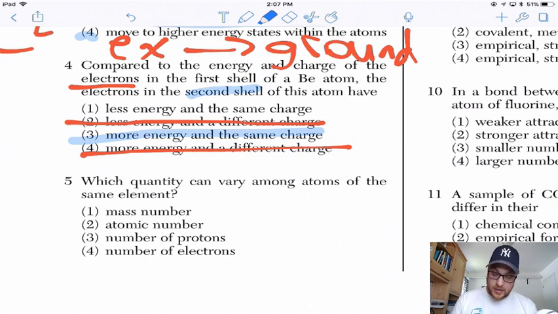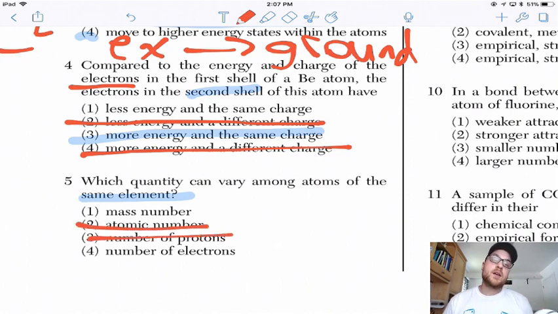5. Which quantity can vary among atoms of the same element? So, this one was a little tricky. You want to cross out 2 and 3 because that's the same thing. Protons and atomic number both identify what the element is. If an element has 8 protons, that element's atomic number is 8, and we would say that's oxygen. If you change the number of protons, you're going to change the element. The question says we want to keep the element the same.